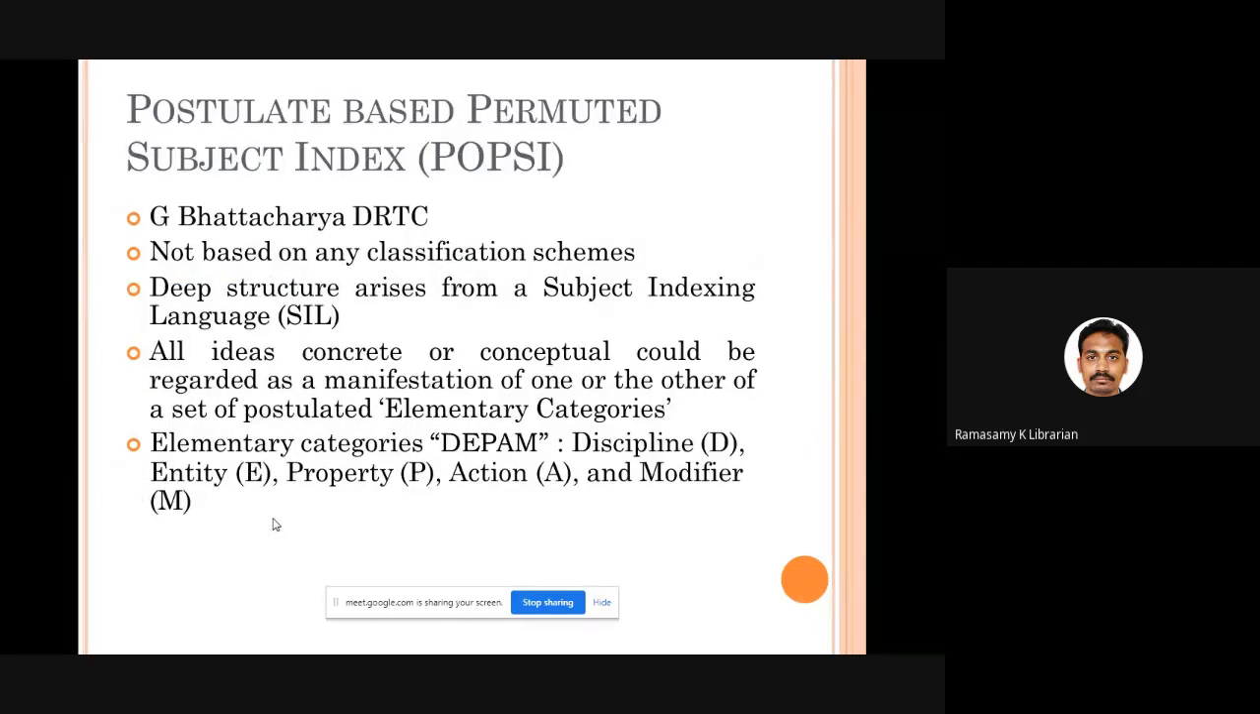Good. Then comes POPSI, a method enunciated by Ganesh Bhattacharya of DRTC. He has developed his own style called SIL, Subject Indexing Language. As Ranganathan has developed PMEST, Ganesh Bhattacharya has developed another concept called DEPAM: discipline, entity, property, action, and modifier. He says that any concept will be the manifestation of any one of these 5 elementary categories. Ranganathan told of fundamental categories. He has given the word elementary categories.